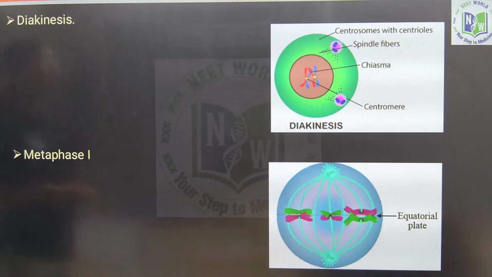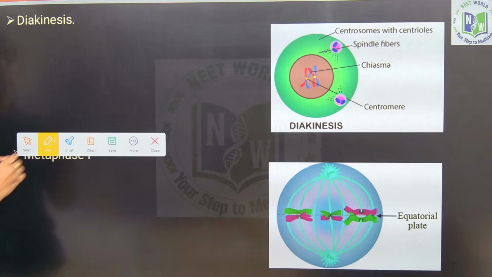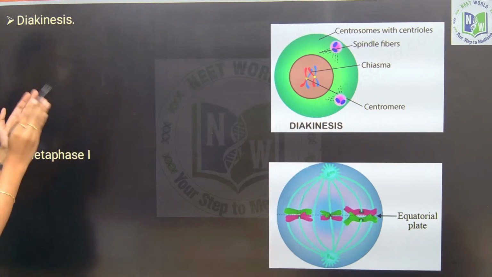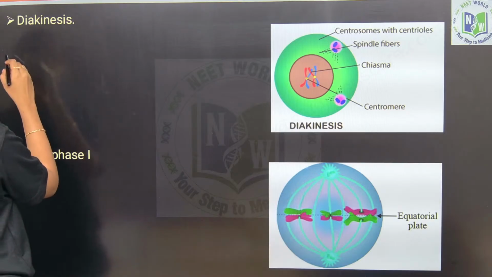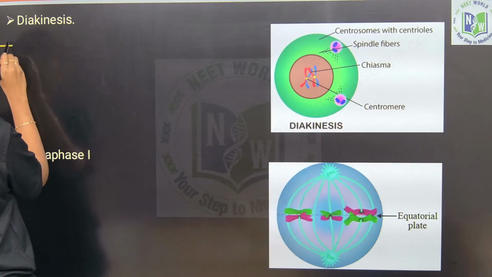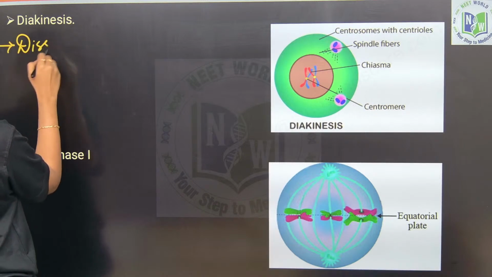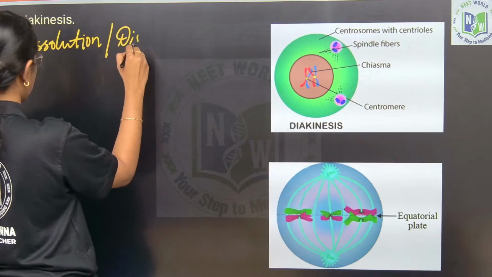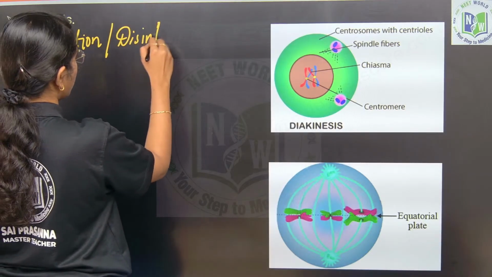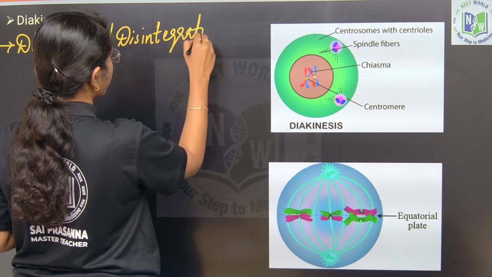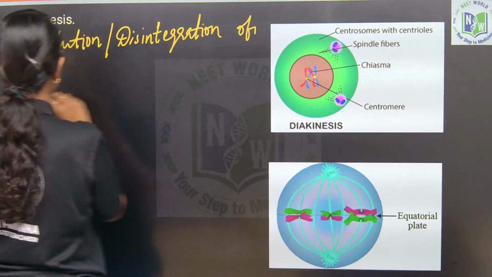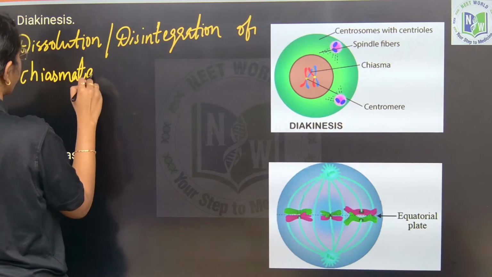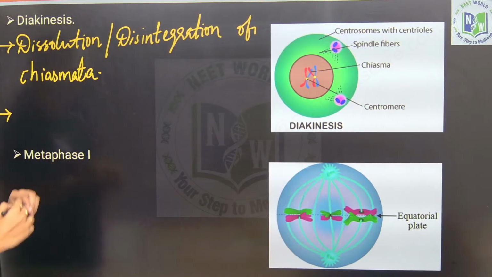So, diakinesis, if you see, this stage will begin with disintegration or dissolution of chiasmata. And this is followed by what?